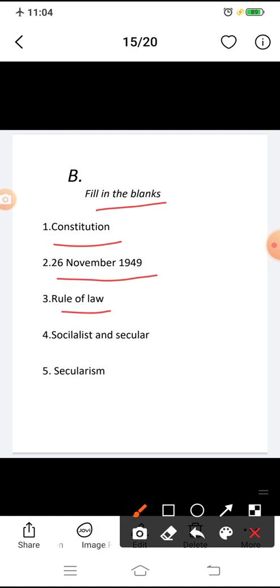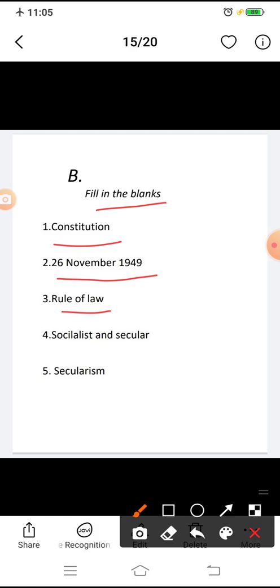Question 4: the terms dash and dash were added to the Constitution in 1976 through the 42nd Amendment. The right option is socialist and secular. So the answer is the terms socialist and secular were added to the Constitution in 1976 through the 42nd Amendment.